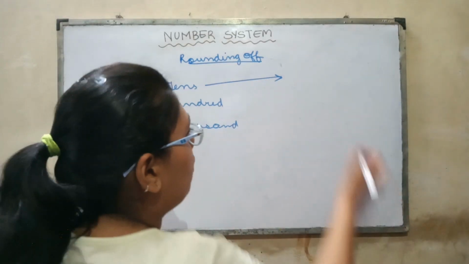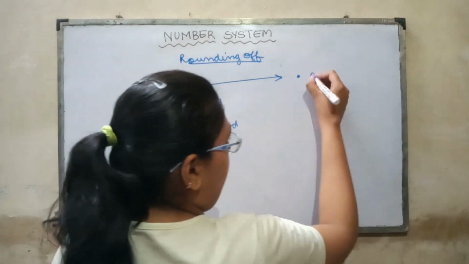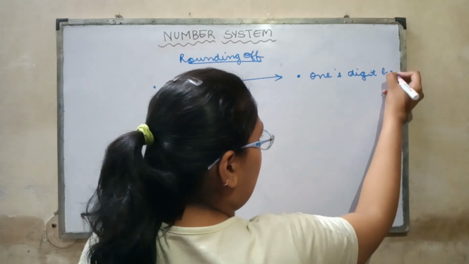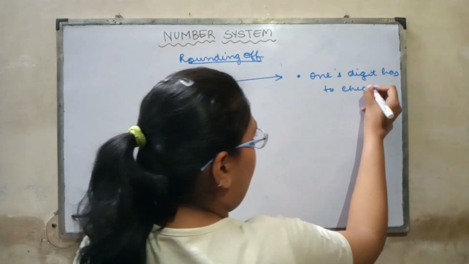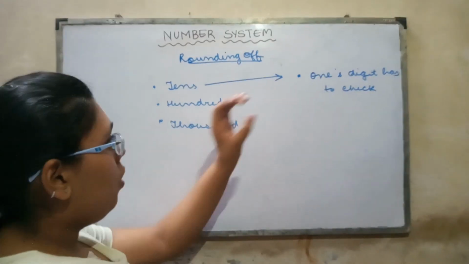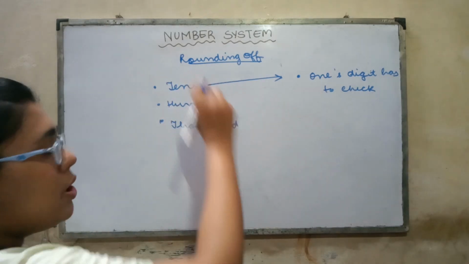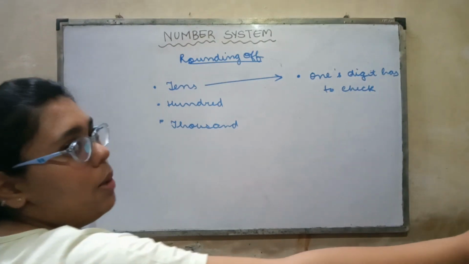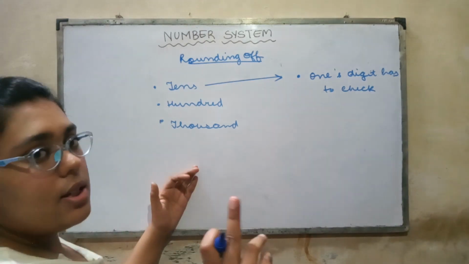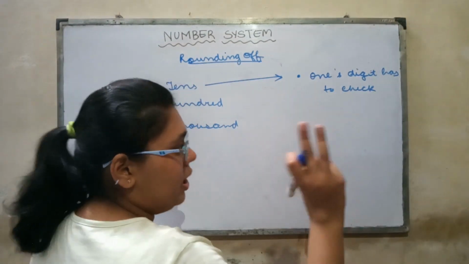For this one, first you have to see a number and check its ones digit. Again, for this one, you will check the tens digit. For this, you will check the hundreds digit. So what you conclude is that whatever the place you are rounding off to, you will go to one preceding place in the number system. That means you will go towards the right, and whatever number is occurring at that position, you will check that number for two conditions.